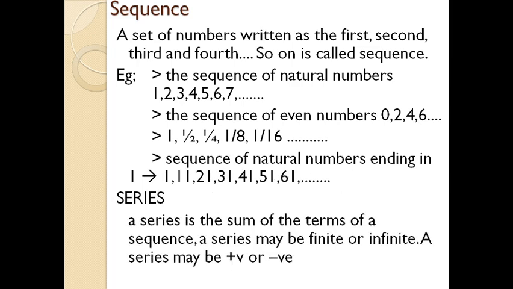A series is the sum of the terms of a sequence. A series may be finite or infinite. A series may be positive or negative. In the previous lines we were discussing sequence, which means an arrangement of numbers in an order. It may be either continuous or at certain intervals. Whenever we take the sum of the numbers in the group, it is known as a series. It may be a positive series or a negative series, because a series can continue in the forward manner as well as in the reverse manner.